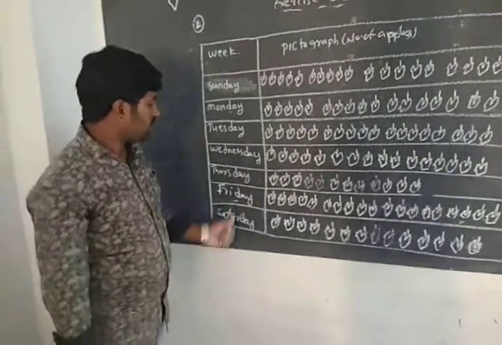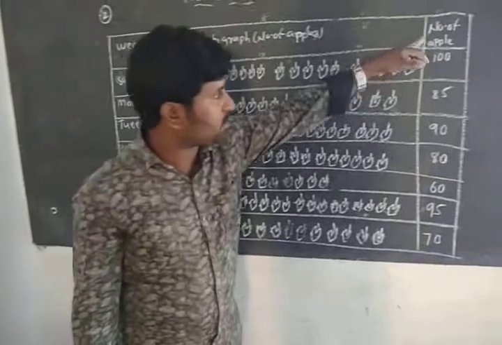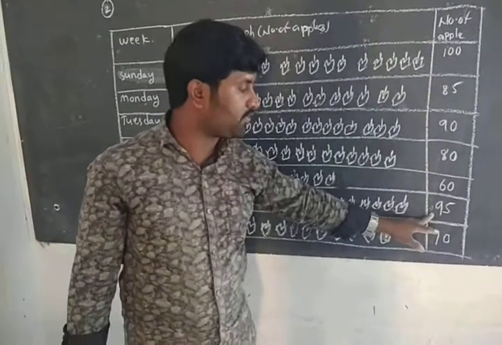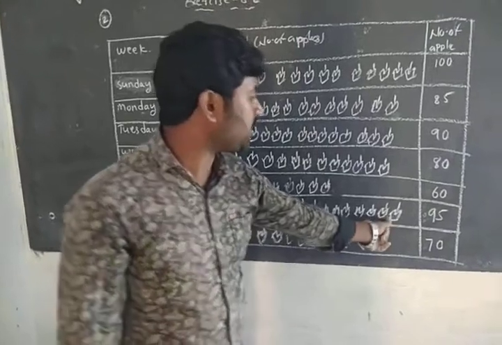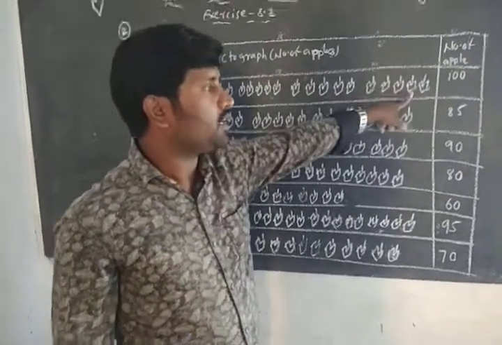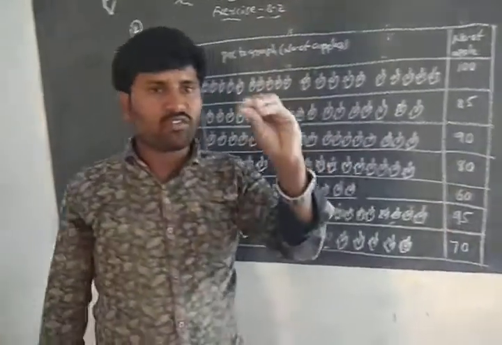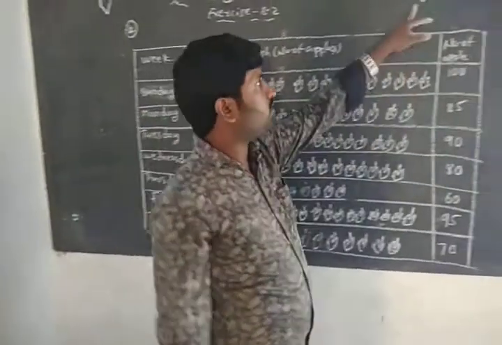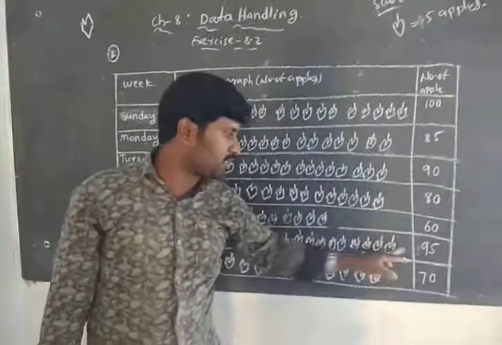Next, on Friday, the number of apples sold is 95. Here we have taken 19 symbols, because for 100 apples we take 20 symbols. Okay? That's why, for 95, it is 5 less. 5 less means one symbol, as one symbol represents 5 apples. So that's why I brought 19 symbols here.